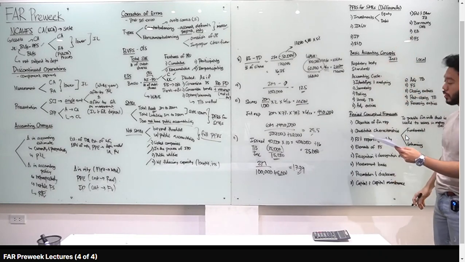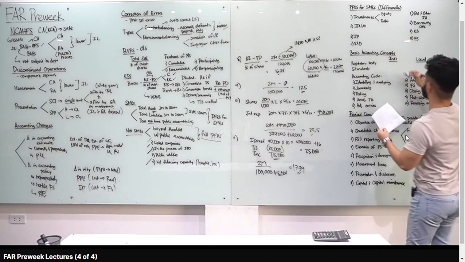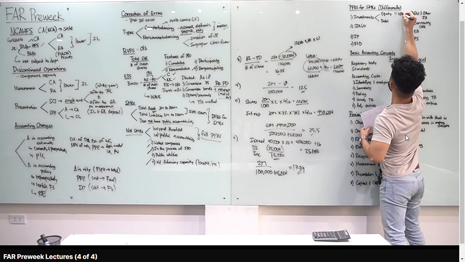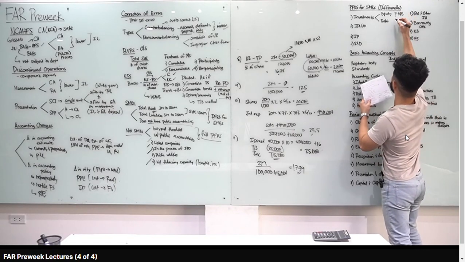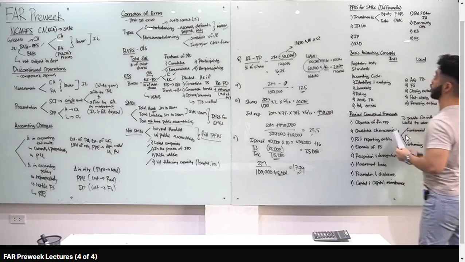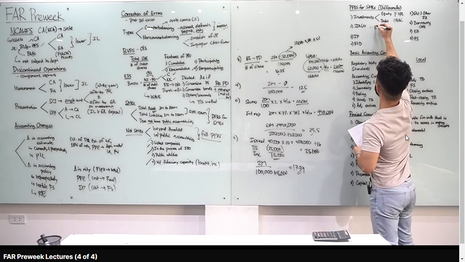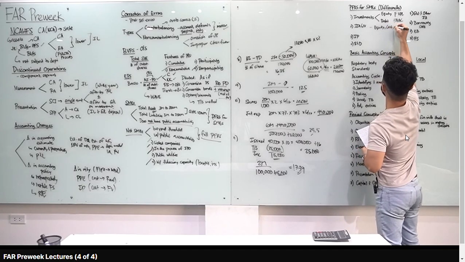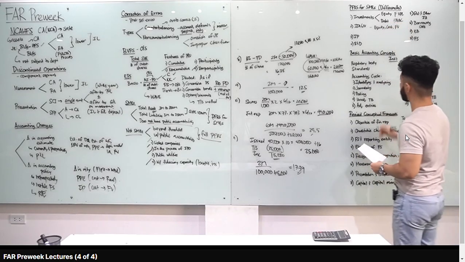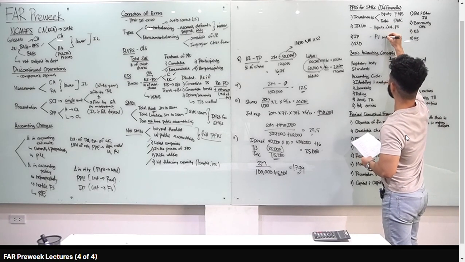So sa investments, pag equity, pwede mo lang siyang i-classify as FVPL. Kapag naman debt, pwede mo lang siya i-classify as amortized cost. Okay? Pag naman investment in associate and joint venture, merong 3 allowed na methods: equity method, cost method, and fair value method. For investment property, by default, fair value model yung gagamitin natin.